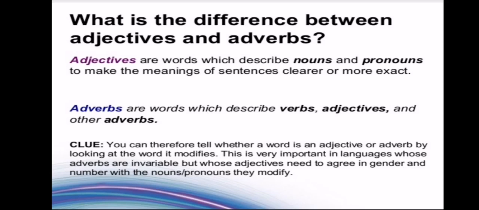Now, adjectives are the words which describe the noun or the pronoun in the sentence to make the sentence more clear. Adverbs are the words which describe verbs, adjectives, and other adverbs in the sentence. So you have to be very careful while finding out whether the word is an adjective or adverb according to its usage. Means, an adjective will qualify the noun or the pronoun in the sentence, and an adverb will qualify the verb, adjective, or adverb in the sentence. You have to be very clear in understanding what the word is qualifying.